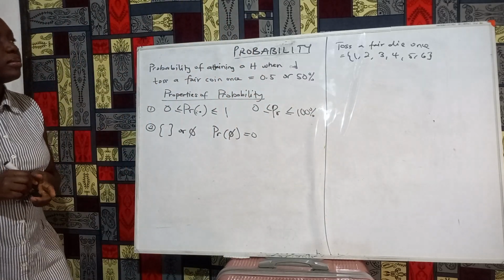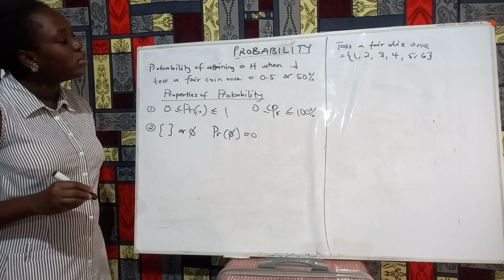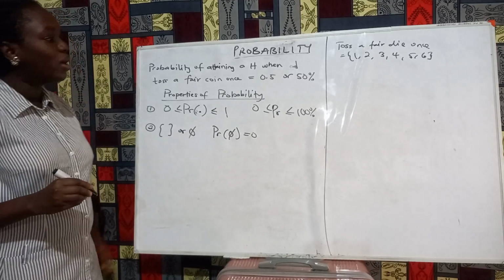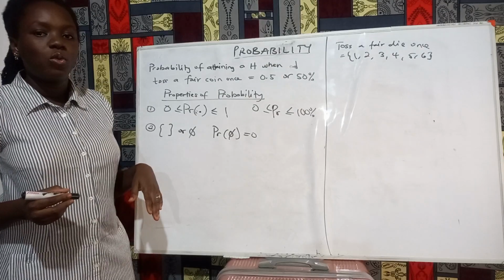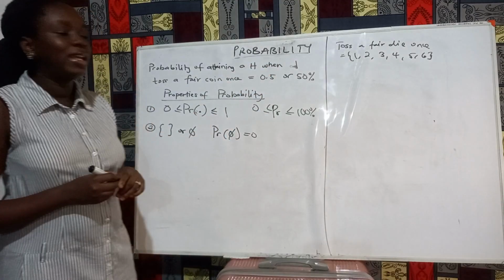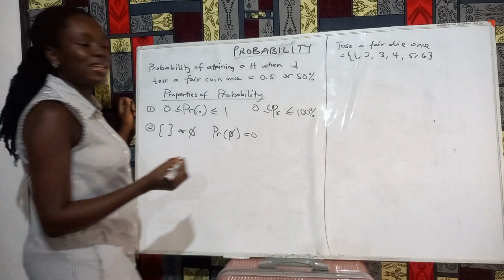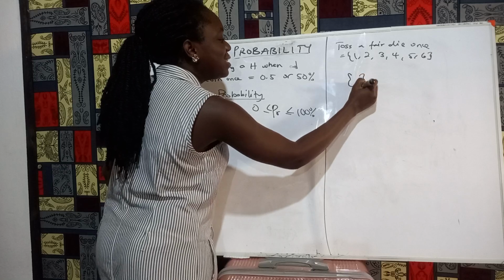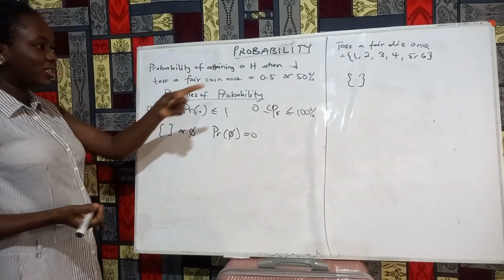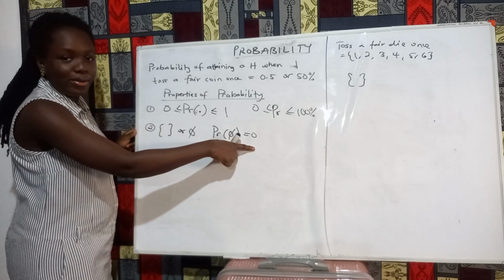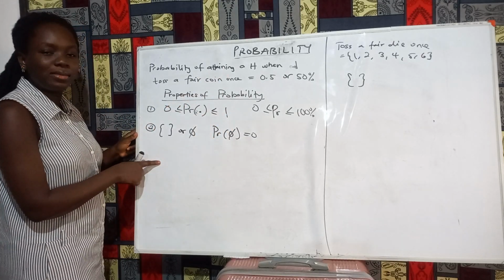Okay. I asked for what's the probability of getting a 7 when you toss a fair die once. The answer is going to be the empty set because we cannot get a 7. So the probability of such a set is 0 because 7 can never happen.